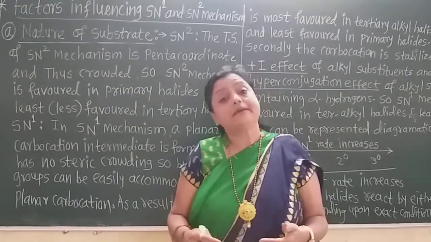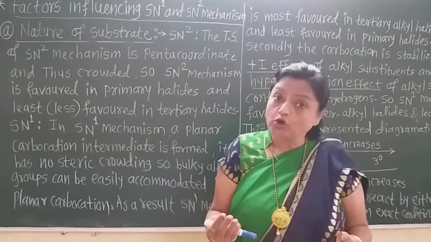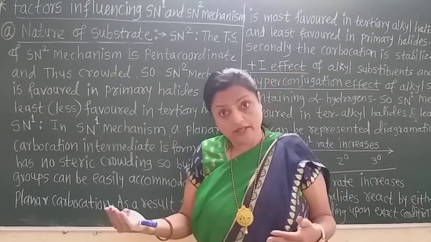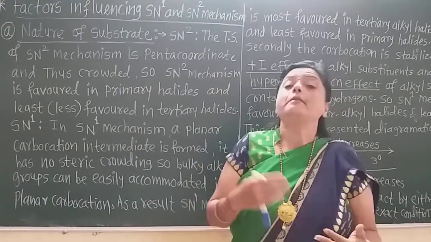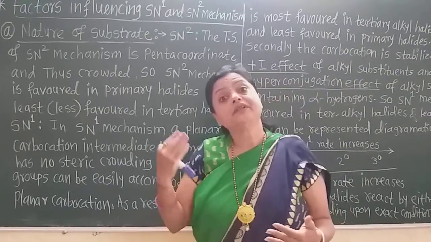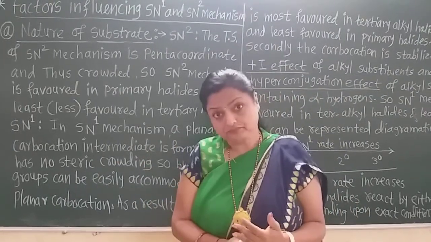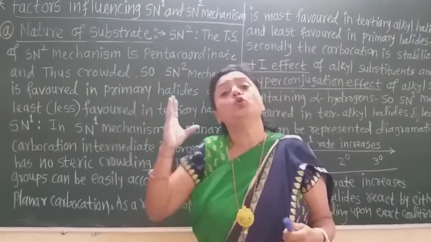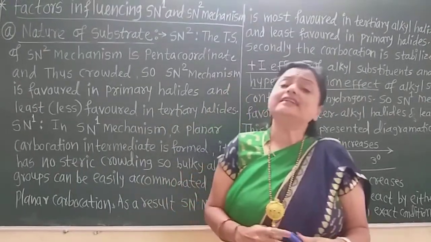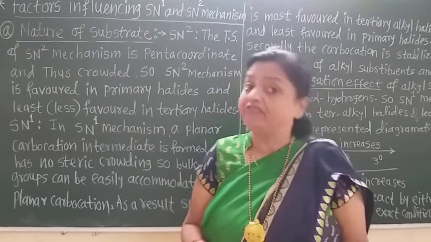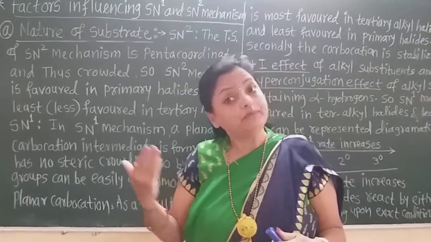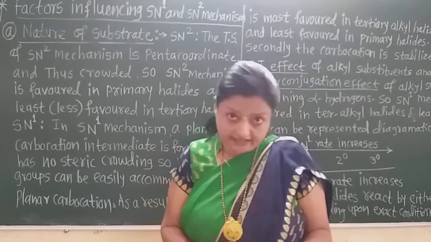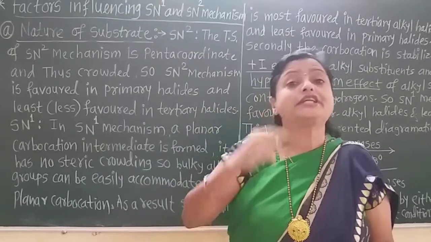That means primary alkyl halides undergo the reaction with the hydroxide ion to form the alcohol by the SN2 mechanism, and tertiary alkyl halides favor the SN1 mechanism, because in tertiary alkyl halides there is a two-step mechanism.